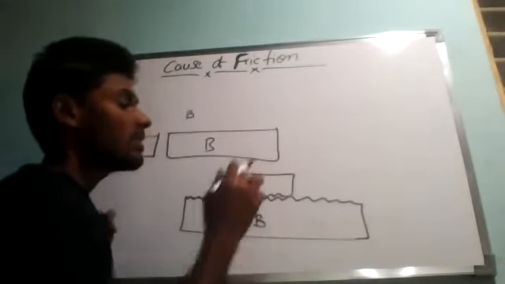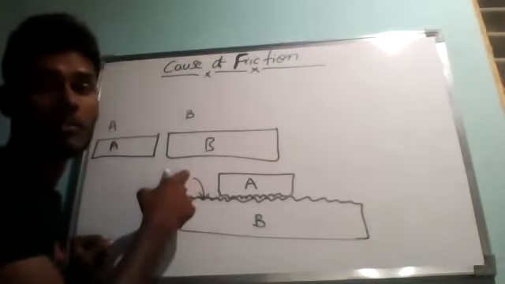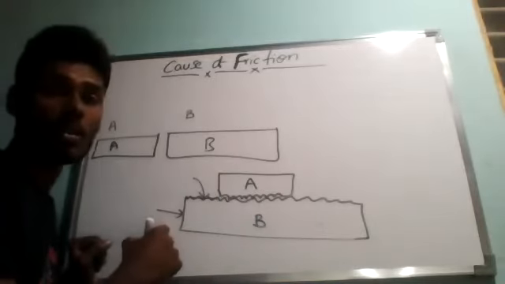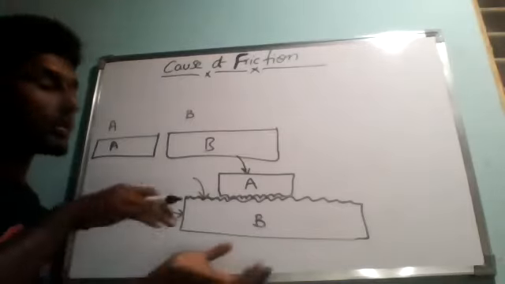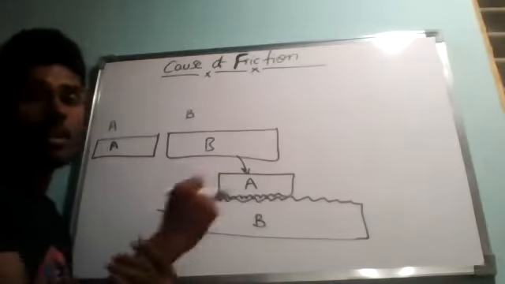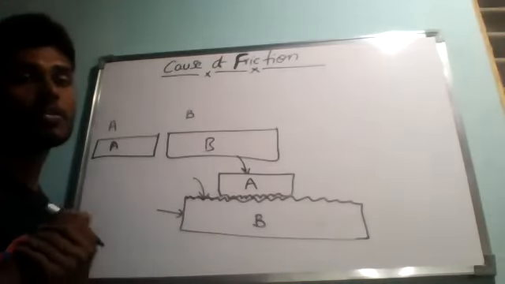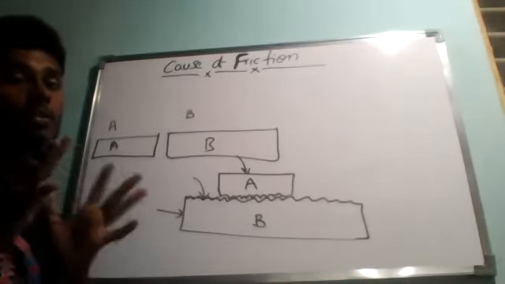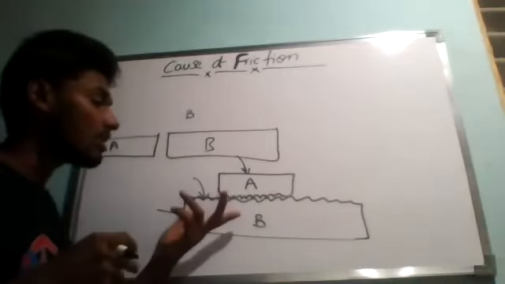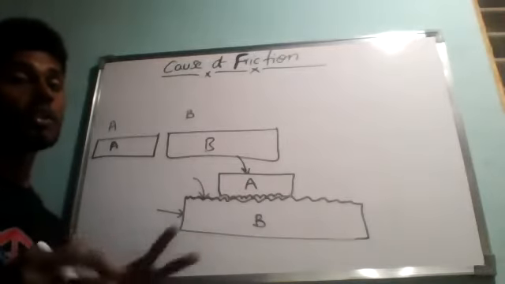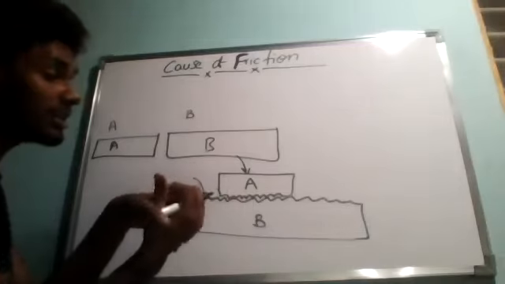This is block B and this is block A. Here these are the irregularities of surfaces. Now I need to create a motion in wooden block A, meaning I need to pull wooden block A over the surface of wooden block B. The force of friction is greater if very rough surfaces are involved. If you observe here, the surface is very, very rough. So if the surfaces have more irregularities, then the interlocking is very high.